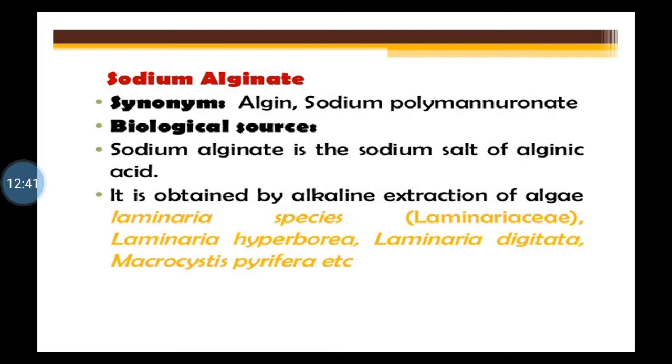So it is an alkaline extraction from algae, and the family to which it belongs is Phaeophyceae. You can refer to the textbook for detailed reference, as well as to avoid spelling mistakes. You go through textbooks. So the family is Phaeophyceae.